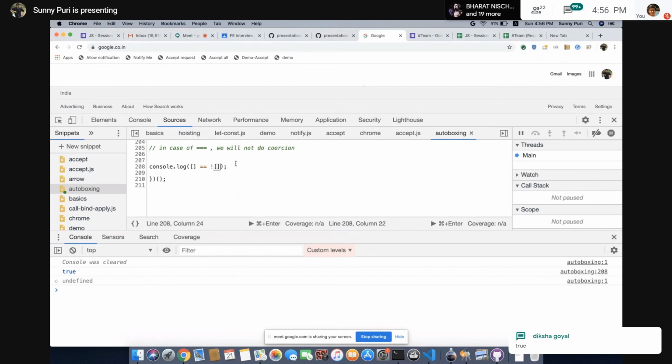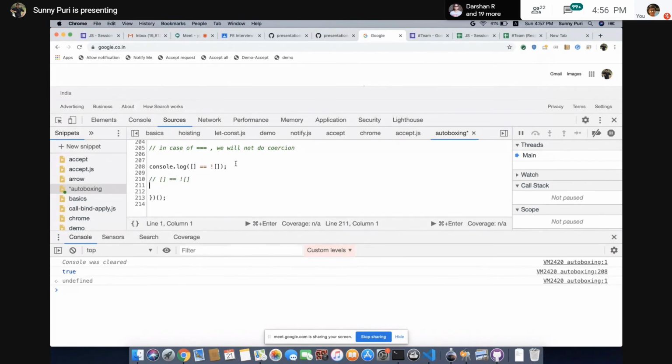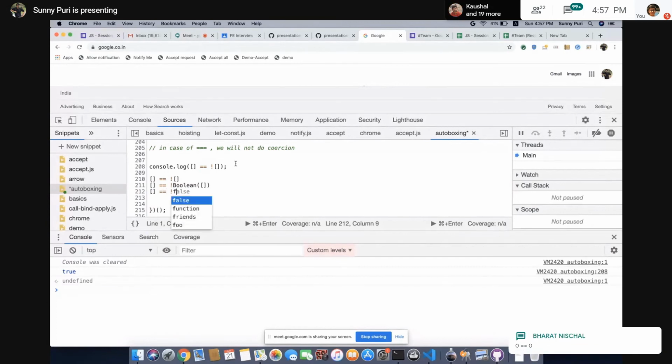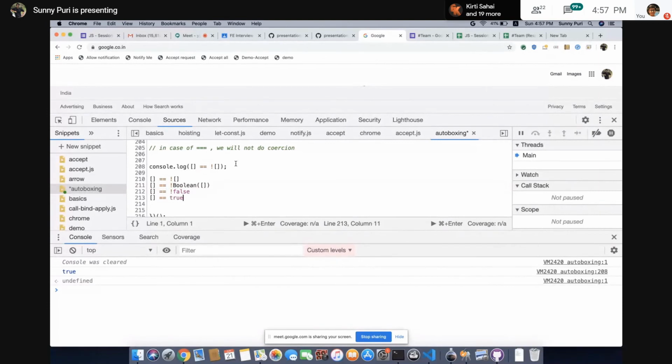Wait. Let's do it step by step. We have this thing. Step one: first, we'll solve the unary operator. The unary operator will force Boolean conversion. What will happen? It will give you false. This is a falsy value. In this case, true. Now, this object will convert to